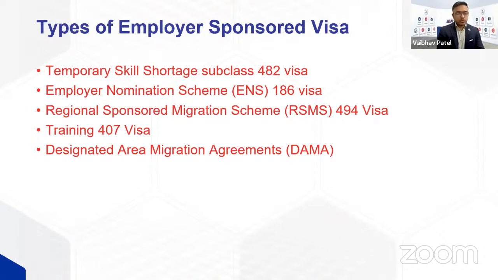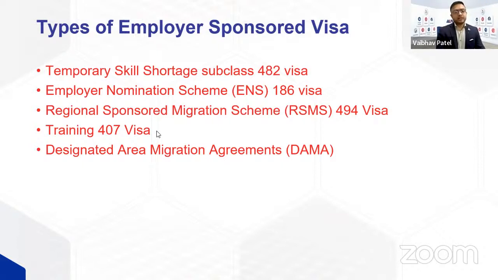In this 407 visa as well, the company will have to provide evidence that it has an approval for a sponsorship. Then the company will also have to provide a training plan in the nomination. During the nomination, the company will have to explain how it is going to conduct the training, what the assessment criteria of the training will be, etc.